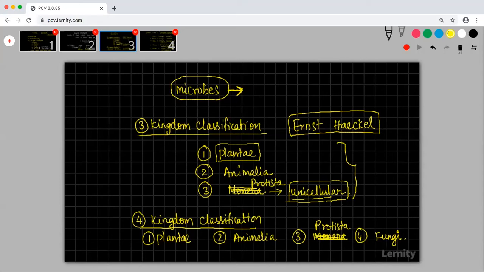Similarly, this four kingdom classification was given by Mr. Herbert Copeland. Four kingdom classification was given by Herbert Copeland.